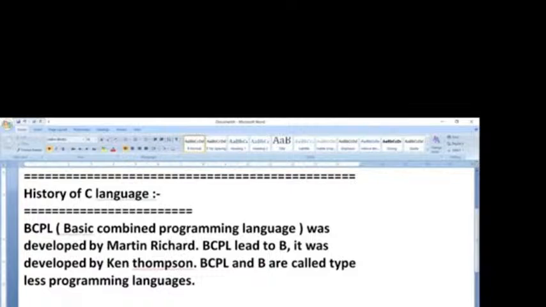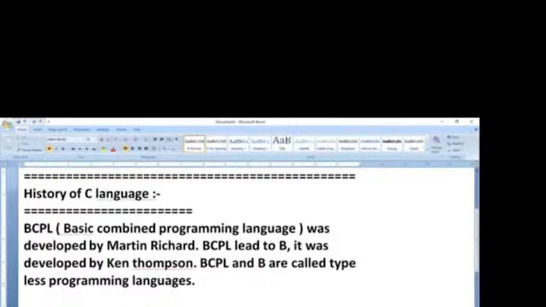In order to solve a problem, you have to write code, and the code should explain the data types. Then there is a person named Dennis Ritchie.